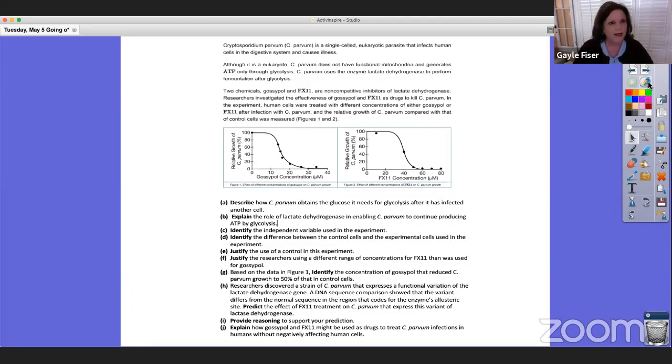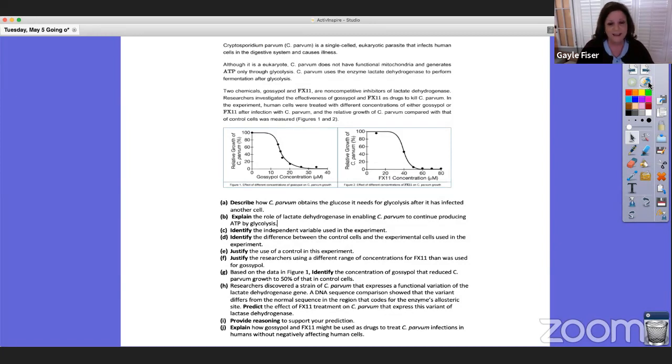Okay, so Cryptosporidium parvum is a single-celled eukaryotic parasite that infects human cells in the digestive system and causes illness. Although it is a eukaryote, C. parvum does not have functional mitochondria and generates ATP only through glycolysis. C. parvum uses the enzyme lactate dehydrogenase to perform fermentation after glycolysis. 2 chemicals, gossypol and FX11, are non-competitive inhibitors of lactate dehydrogenase.